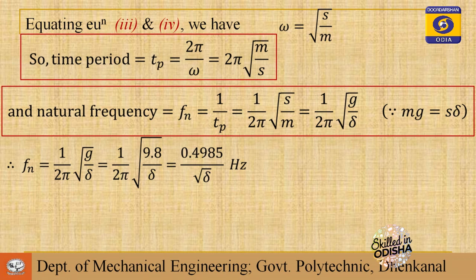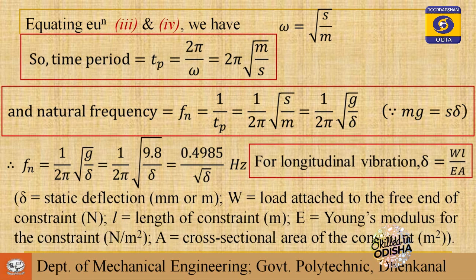Delta is the static deflection, and in case of longitudinal vibration, that delta we can find using the formula WL by EA, where W is the weight or load attached to the free end, L is the length of the constraint or length of the spring, and E is Young's modulus for the constraint in Newton per meter square. E is used because it measures the elastic deformation under tensile or compressive force.